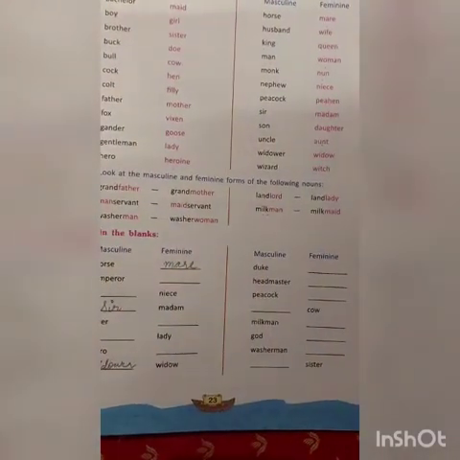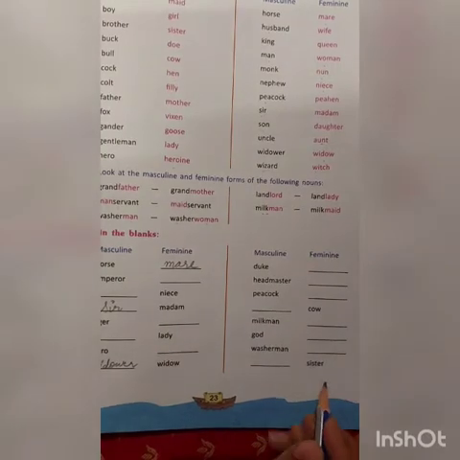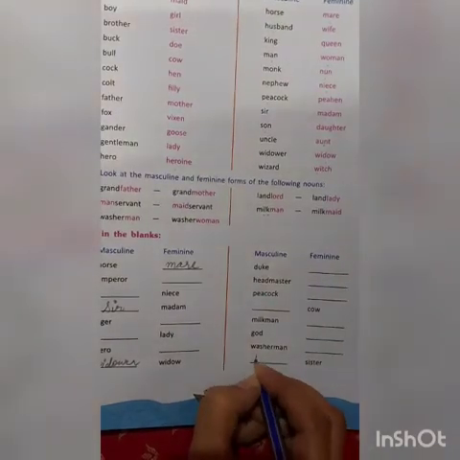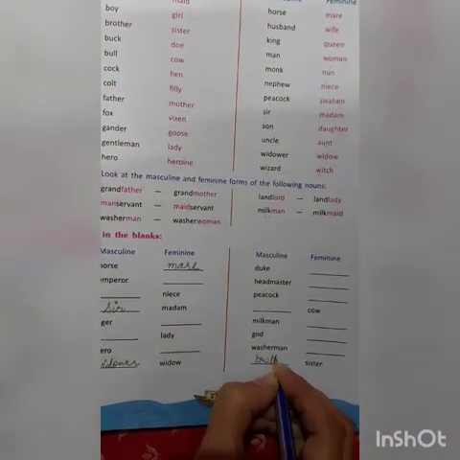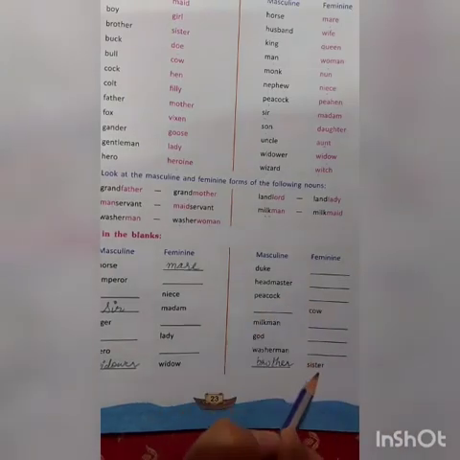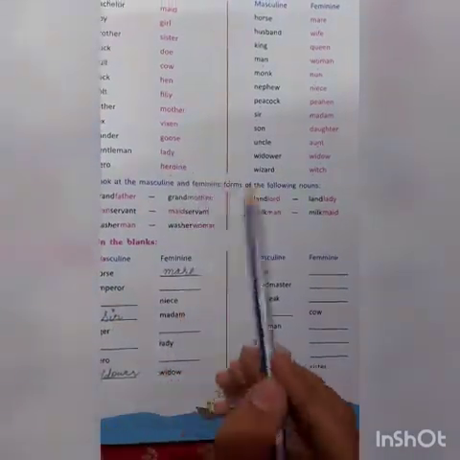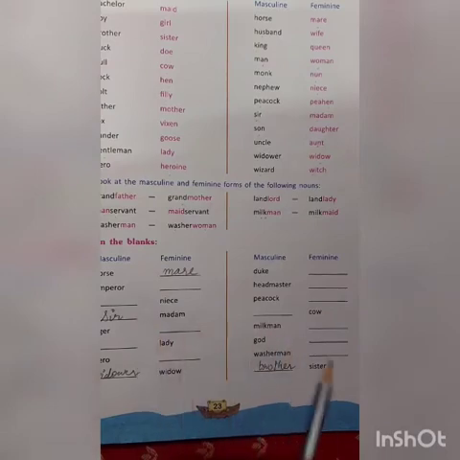One more for you. Sister. Sister is feminine and the masculine is brother. Look up the rest from the book only. It is given either on page 22 or here only on page number 23, and then fill up all these blanks. Now let's move to the next page, page number 24.